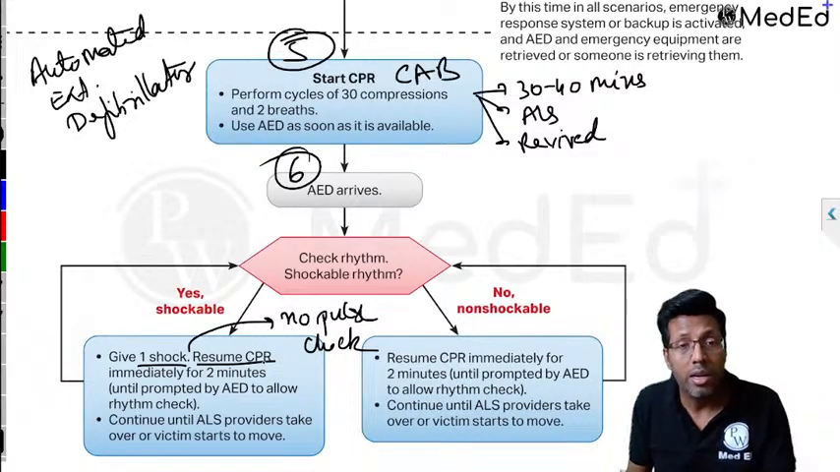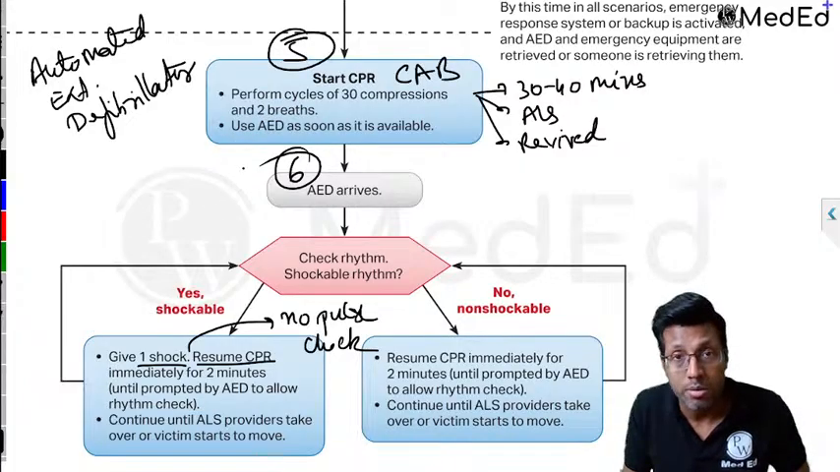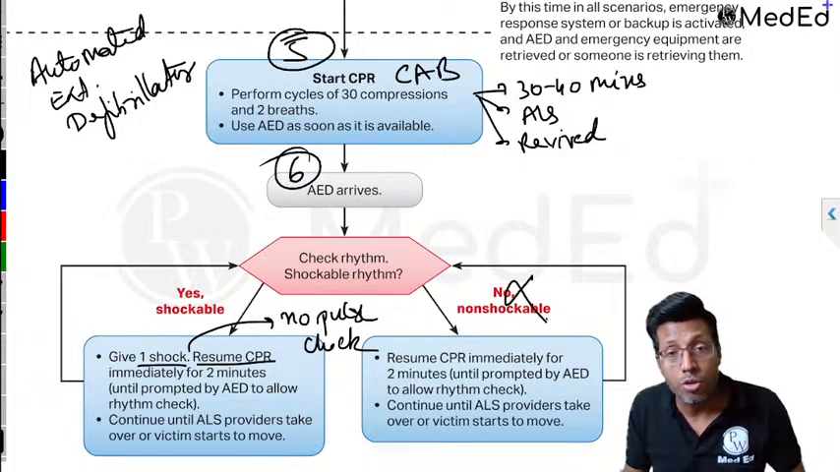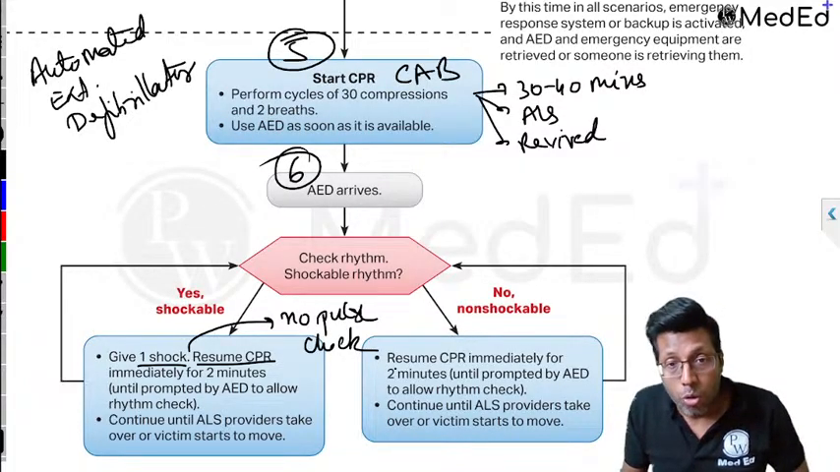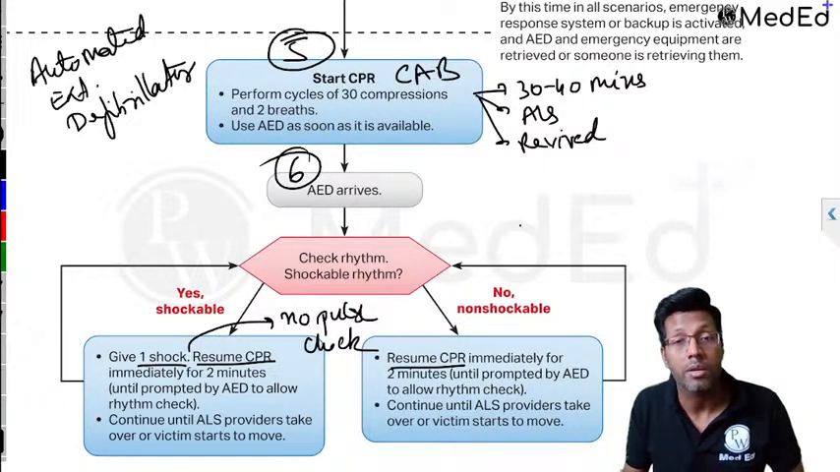After the shock, immediately resume CPR. And what was the CPR? Cycles of 30:2. You'll keep on doing this for 30 to 40 minutes, right? If the rhythm is non-shockable, no shock. No shock means straight away resume CPR. And again, you will keep on doing it for 30 to 40 minutes, right?